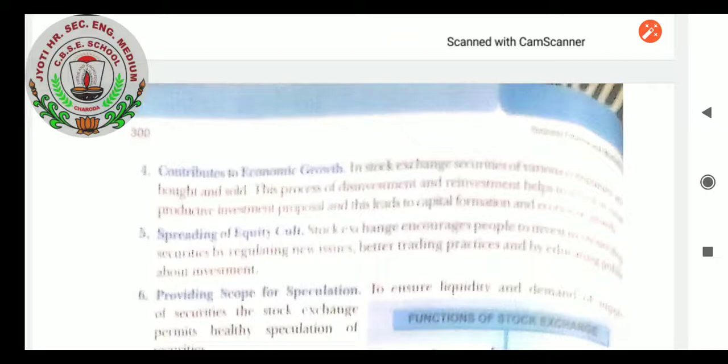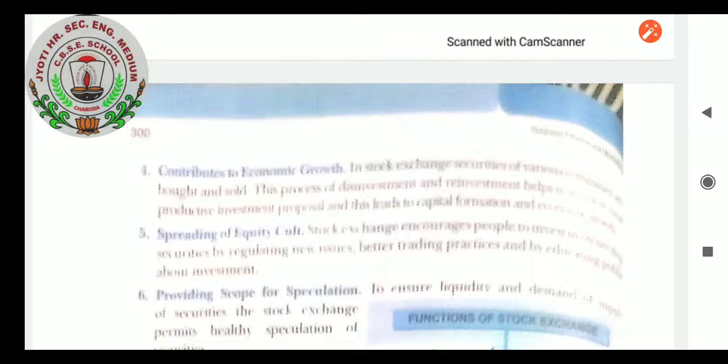So it is not only buying and selling of shares, but it also promotes equity shares among traders, so that they develop habits, better trading practices, and the public is educated about investments. Providing scope for speculation: to ensure liquidity and demand and supply of securities, the stock exchange permits healthy speculation in securities. Definitely it helps companies to convert shares into liquid form easily.